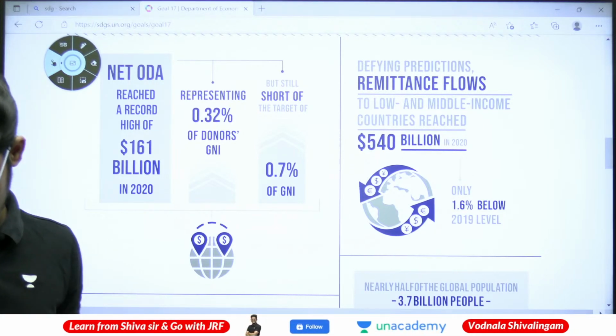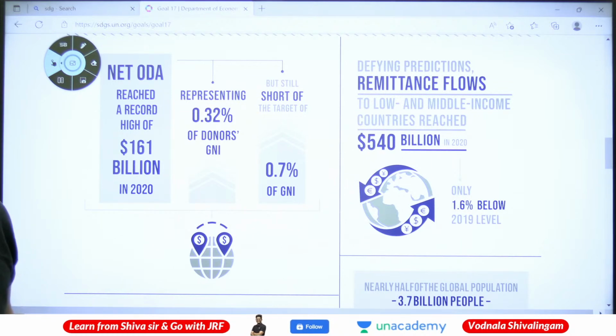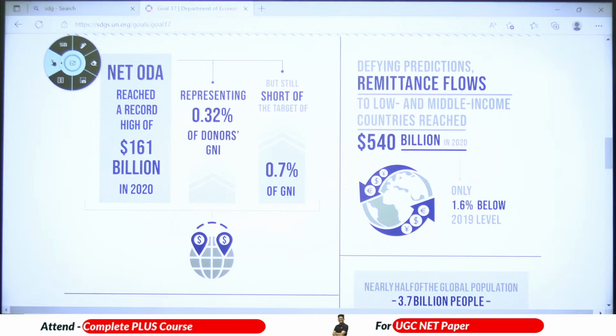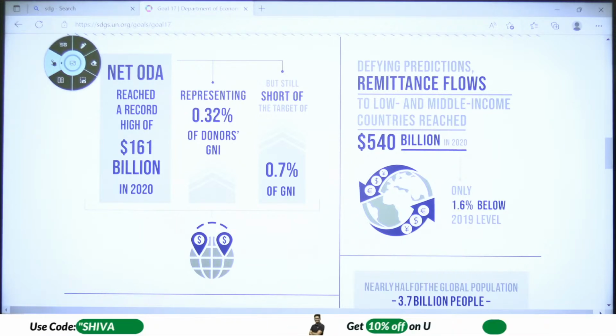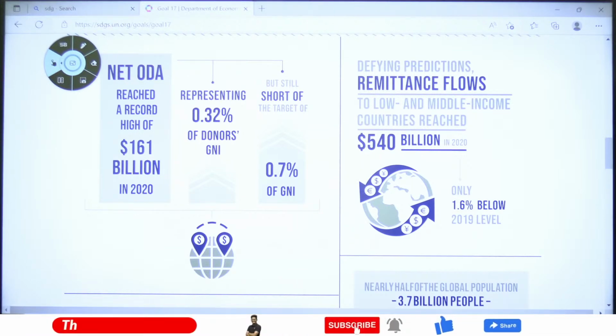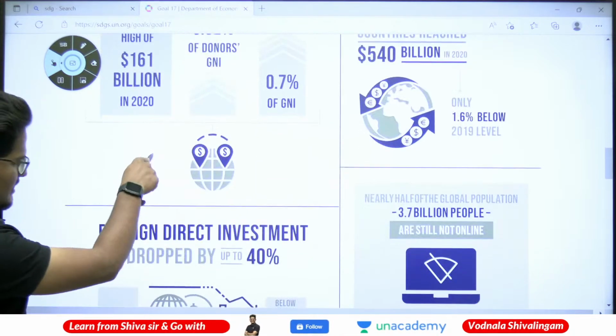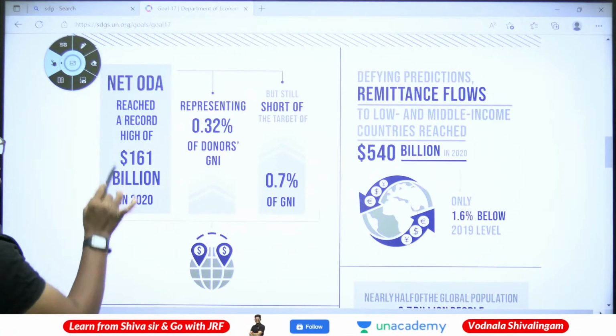One second. Even I'm trying to get that part. They didn't define that one actually. This GNI is actually related to income, but in this context I am not able to do it.